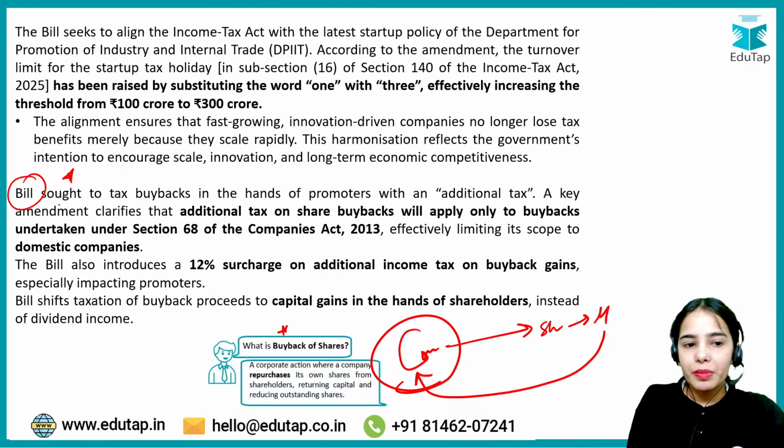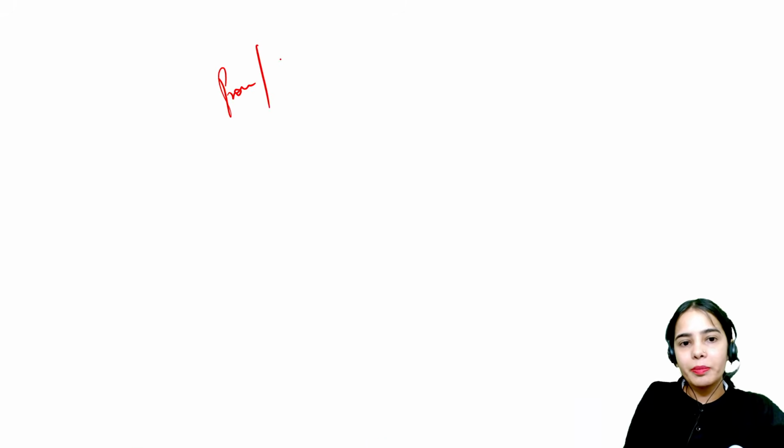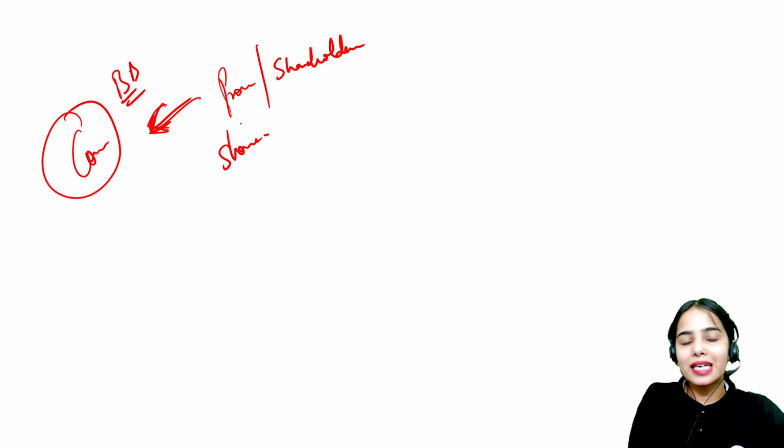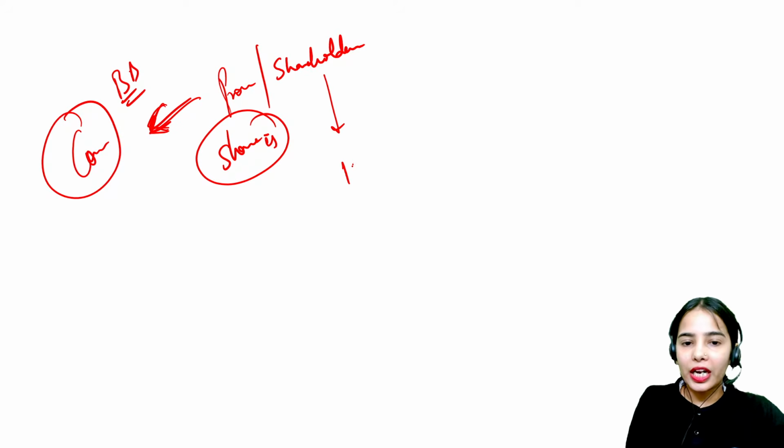Now the Finance Bill has sought to tax buybacks in the hands of promoters with an additional tax. Let's say the promoters or the major shareholders are selling their shares to the company because the company is doing the buyback. Now they bought the shares at the value of 100.